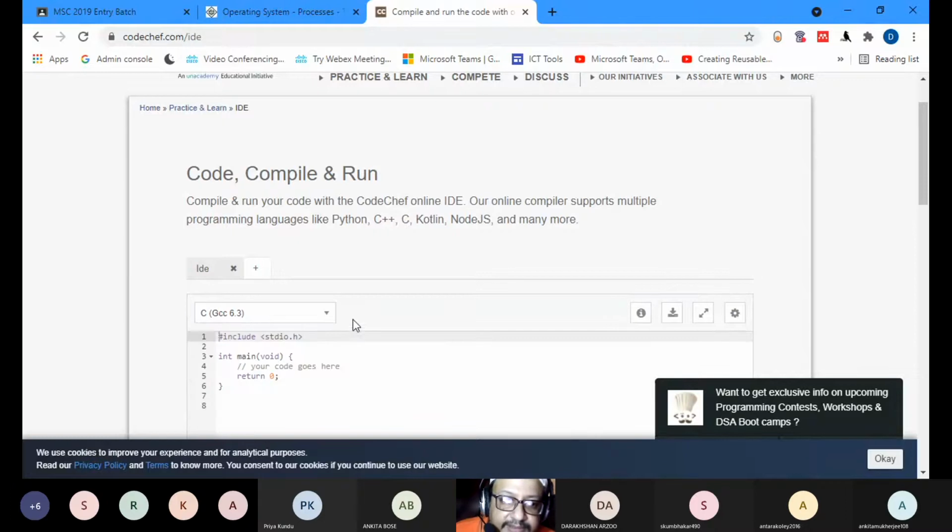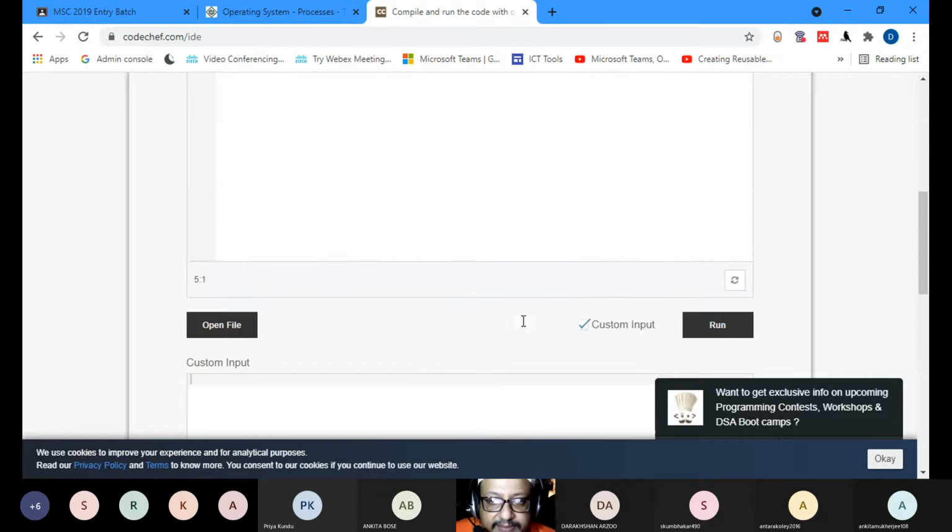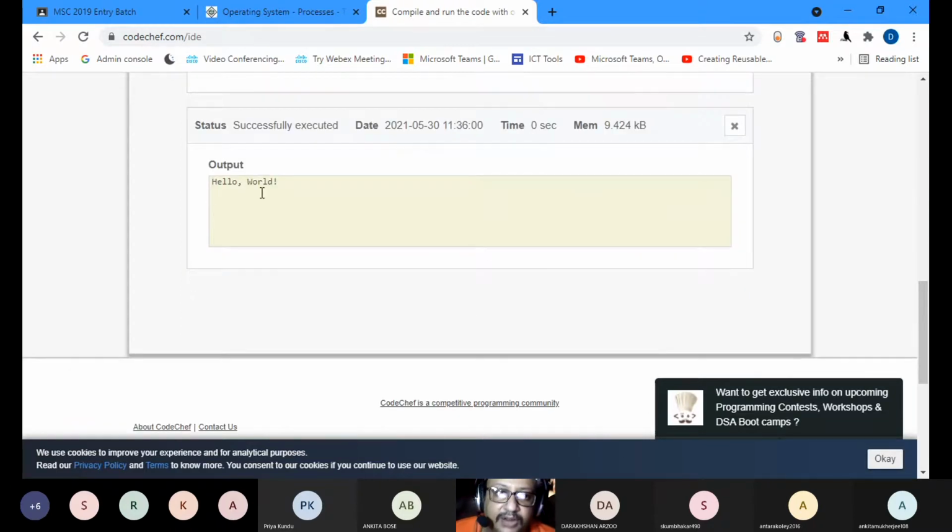So let's paste it in C. This program which was there, it's running. Hello world.